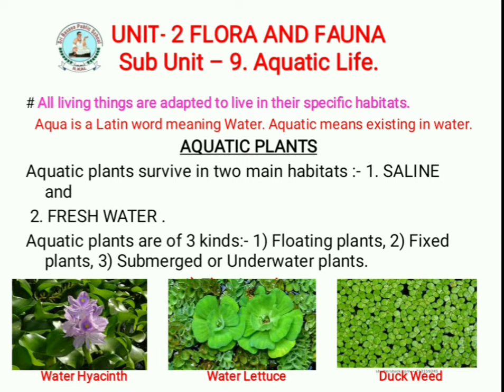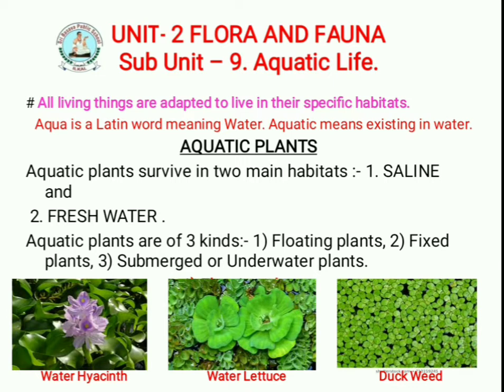So which one is filled with air? Those things float on the water. For example, water hyacinth is filled with air cavities and becomes very light and fit for floating. And next, duckweed is one of the smallest flowering plants in the world. It floats easily because of its size.